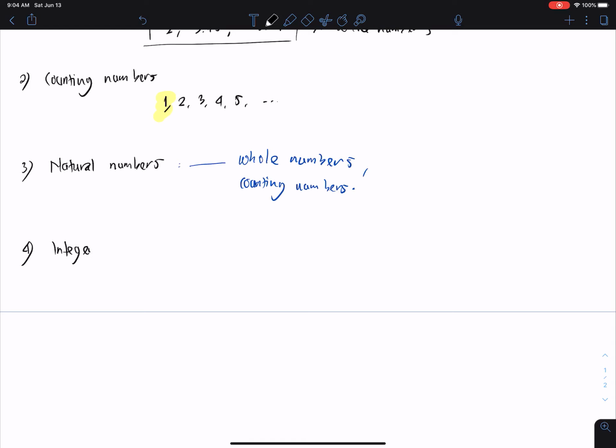The next one, we call integer numbers. So integer numbers are like whole numbers, but they also include negative numbers, but still no fraction.